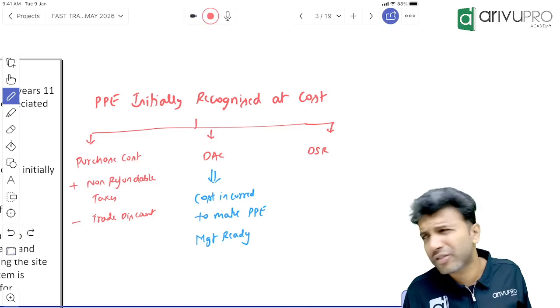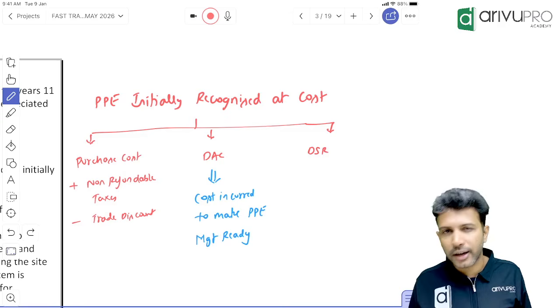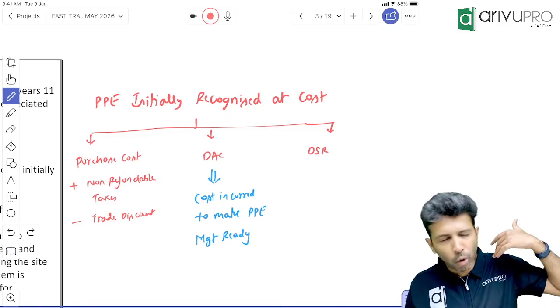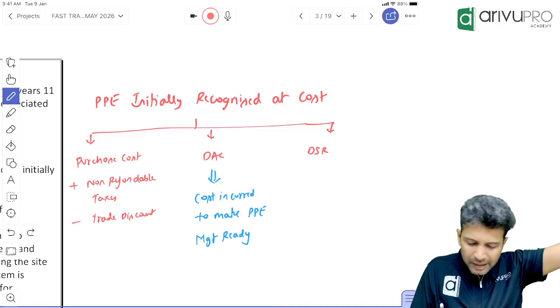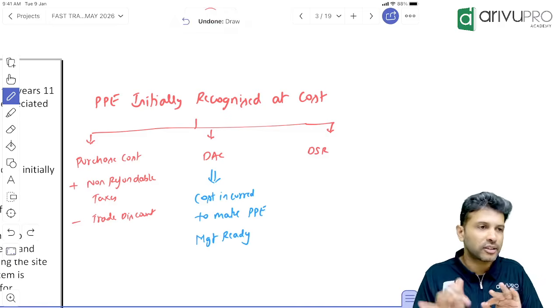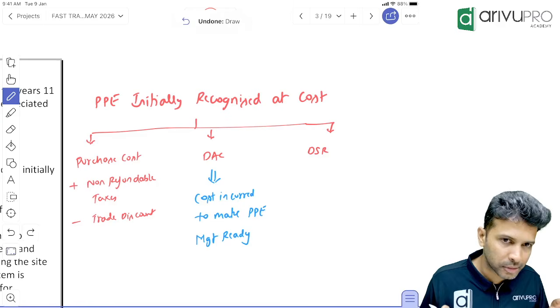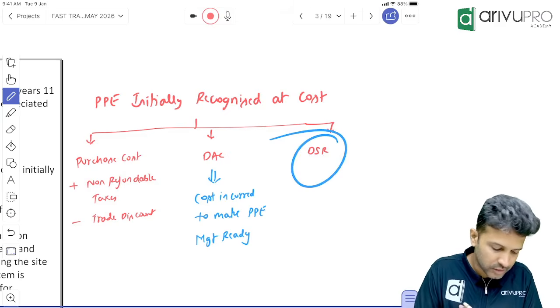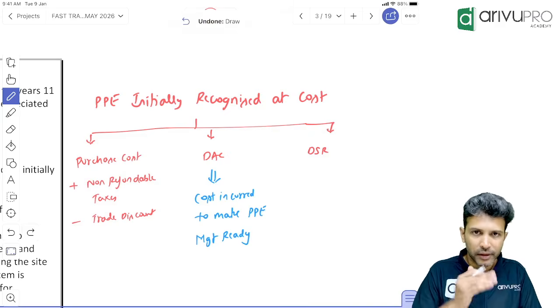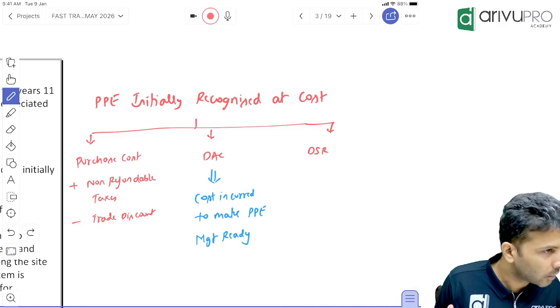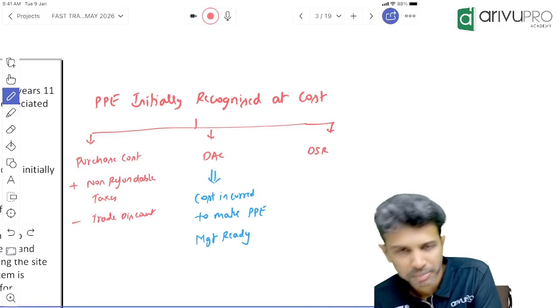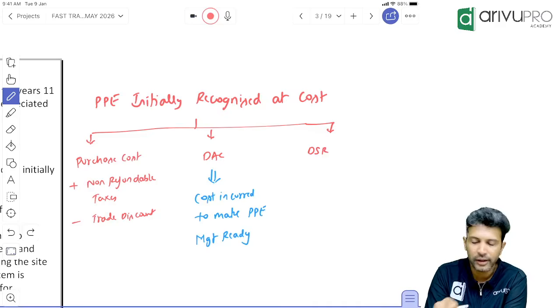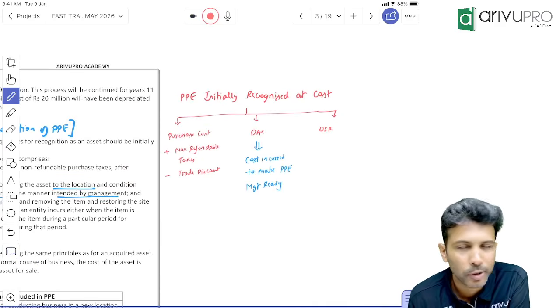So if at all I feel any question from Ind AS 16 comes for more than 4 to 5 marks, I think by default the DSR concept will be included. DSR is a good concept. There are 2-3 multiple points also it'll get. So usually this definitely will be included, in my opinion, if it is a question of more than 4 marks. We'll approach that question maybe tomorrow. Okay, first, today let's get the concept done as much as possible.